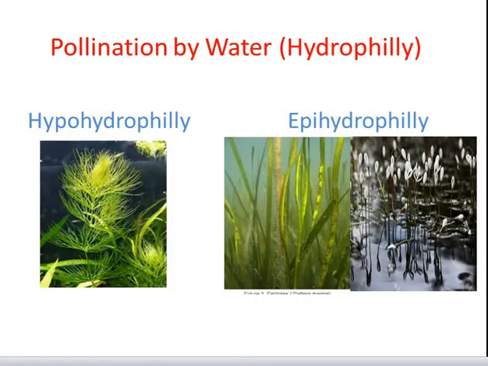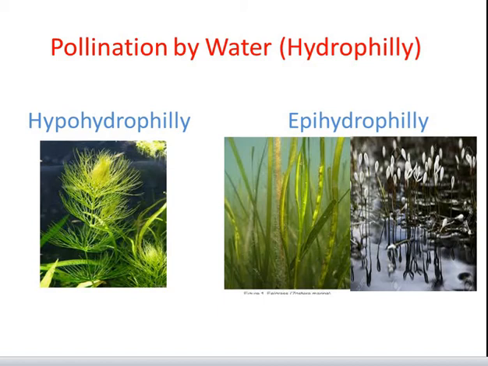Hypohydrophily occurs below the surface of water. Here the pollen grains are heavier than water, sink down and are caught by the stigma of female flowers. For example, in Zostera, which is a seagrass, the pollen grains are long and ribbon-like.